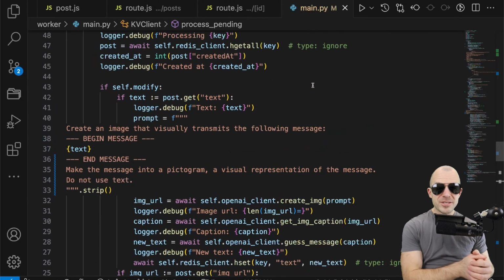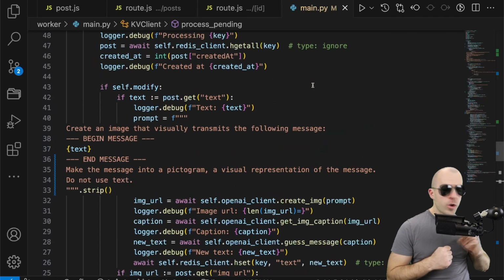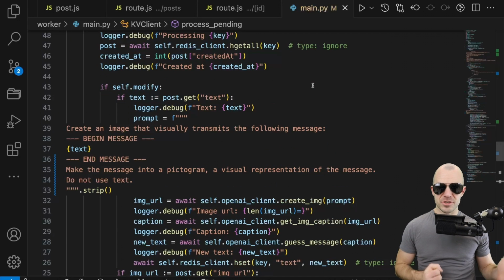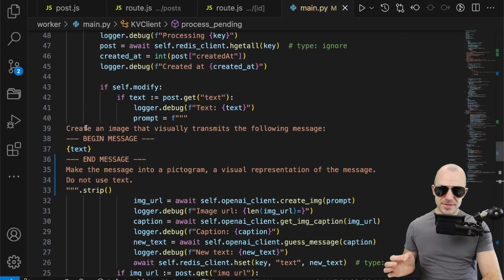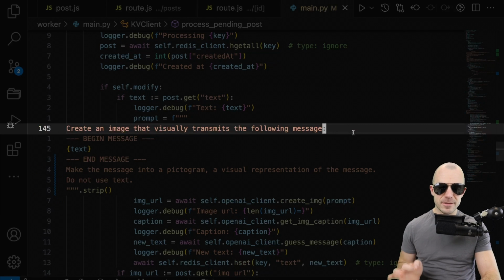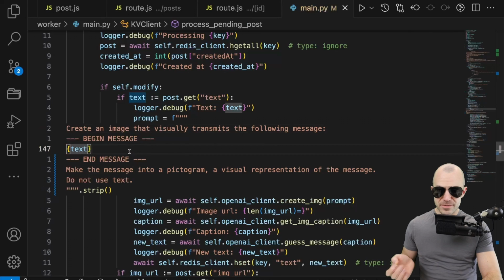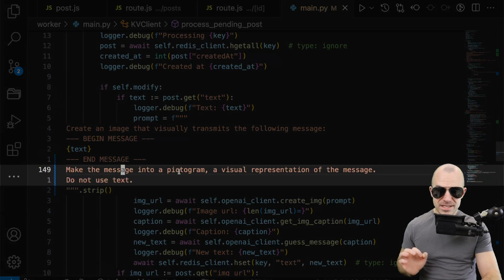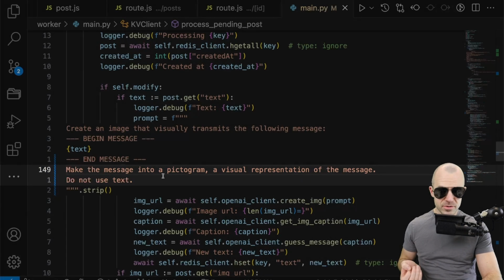After that, a special worker pulls that message and sends it to OpenAI's image creation API, also known as DALL-E 3. And the prompt to this AI is the following. It says, create an image that visually transmits the following message. And I post the message, and then I say, make the message into a pictogram, a visual representation of the message. Do not use text.